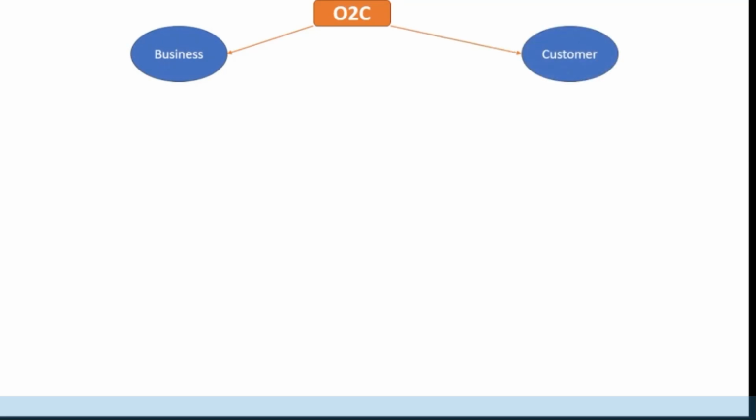So let's discuss the O2C business process. In this particular process, on one side we have our business, on the other side we have our customer. It is a business process that starts with the inquiry. The inquiry is a document which can be created through transaction code VA11 in the SAP ERP SD module. And we create an inquiry of an inventory item, that is, a finished goods, sellable item. So here the customer is inquiring about a price, discount, delivery time, payment terms, shipping condition, and so on.